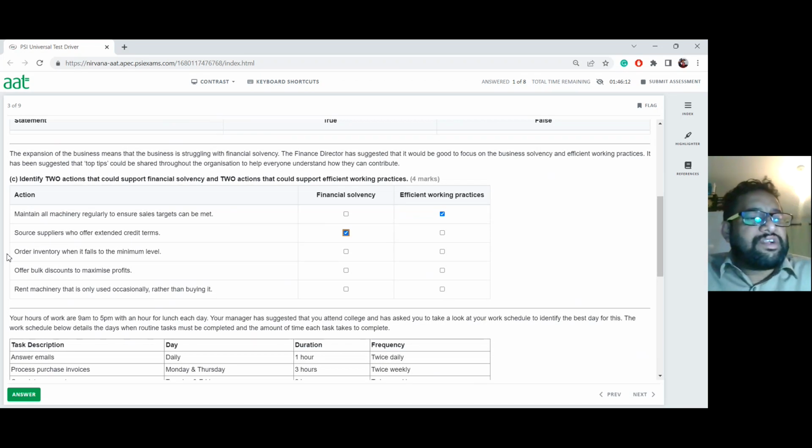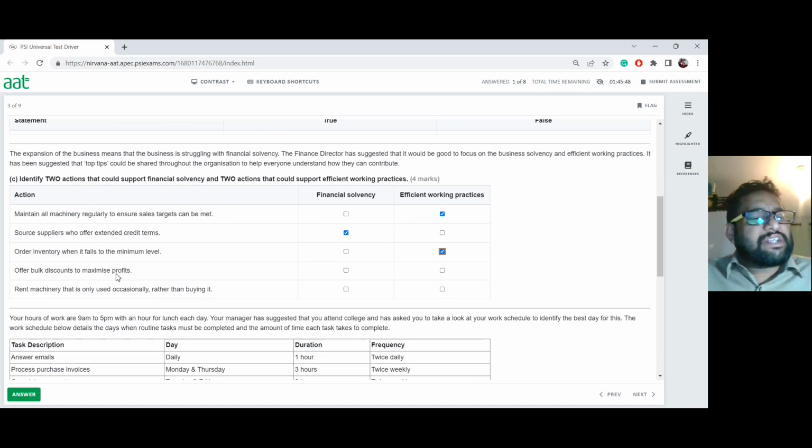How about ordering inventory when it falls to the minimum level? In that scenario, we don't stock up too much, but only order the inventory when it's required. We'll reach a certain level, which we'll call a buffer stock. That is a really good example of effective working practice, but it's not going to help you with solvency because you can still get it on credit. So it's not going to change much.